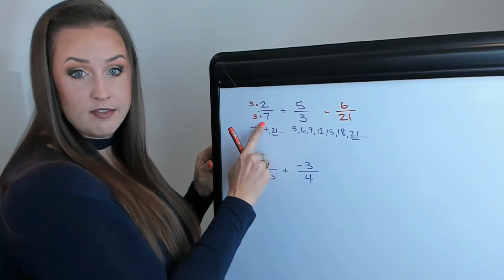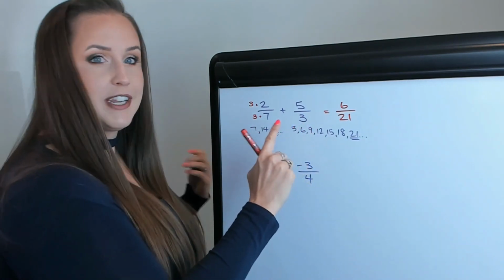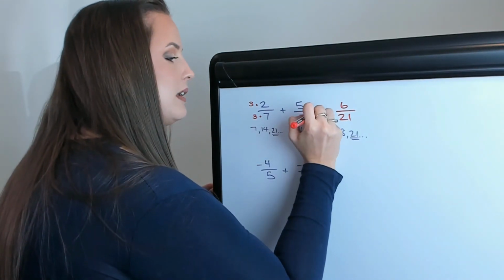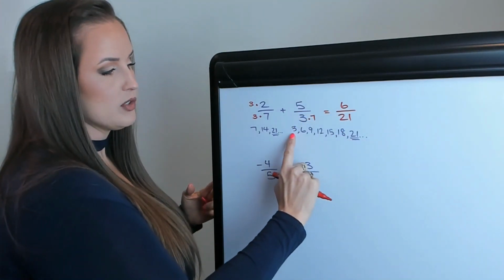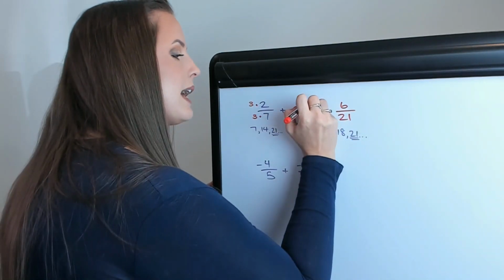That's an equivalent fraction of this one. Now I need to figure out how to make 3 into 21. So I need to times 3 by 7. And you can tell because there's 1, 2, 3, 4, 5, 6, 7 numbers here. And times by 7 here.